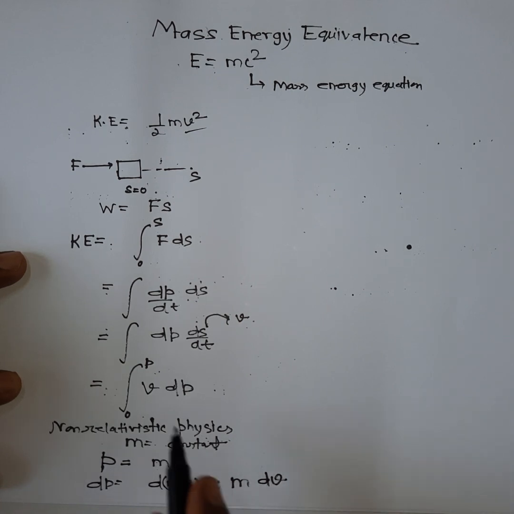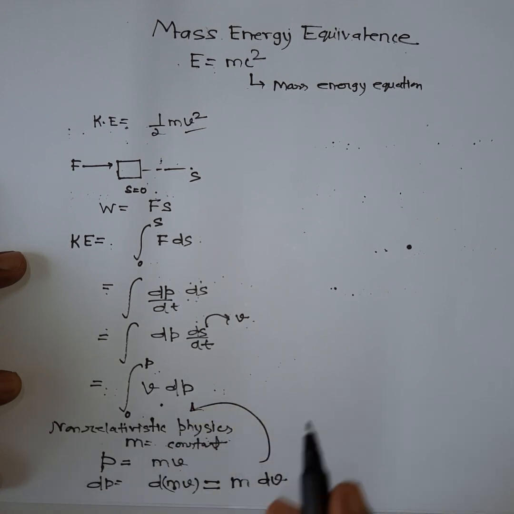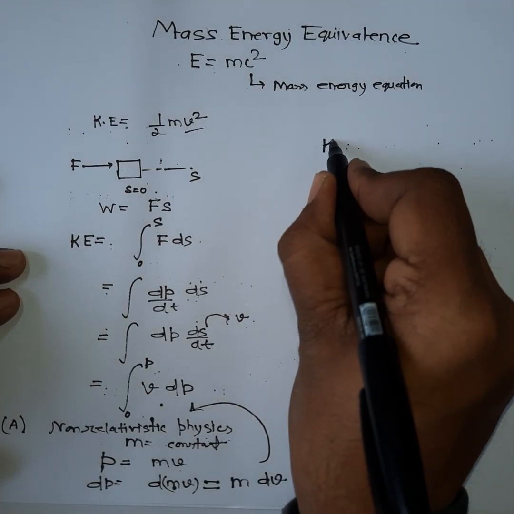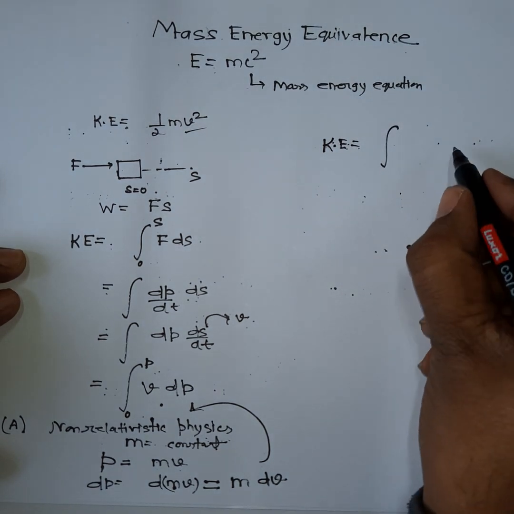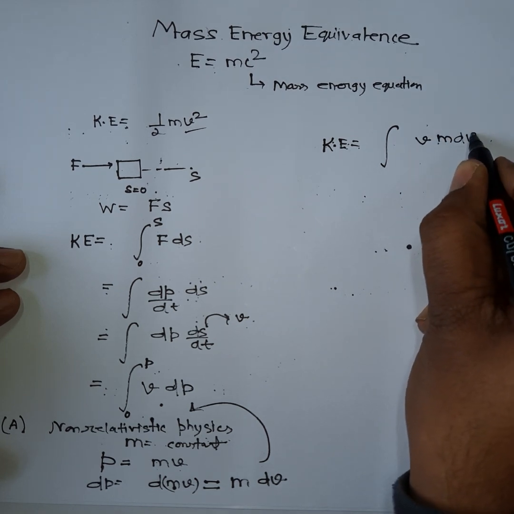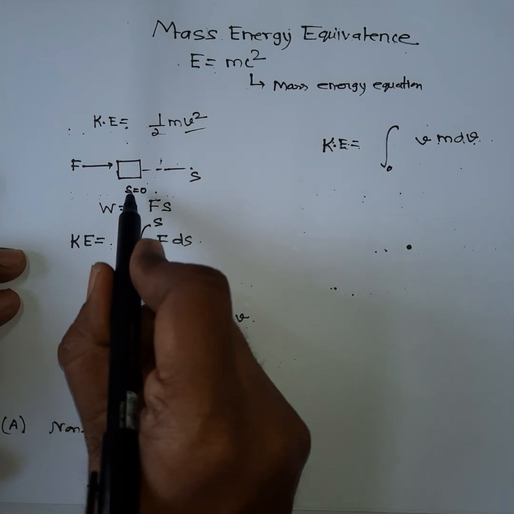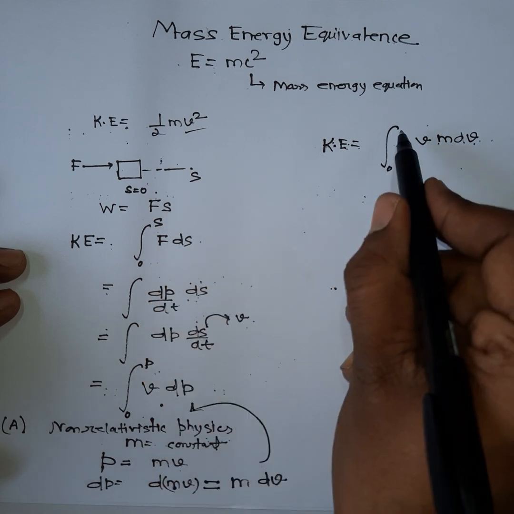Now in order to obtain the expression for kinetic energy, I will substitute it in this expression. This is the first part, part a, for non-relativistic physics. In the first part you can see that kinetic energy is now, in place of dp, m dv. Now the limit will change: at s is equal to 0, its velocity was 0, and at s is equal to s, its velocity is v.